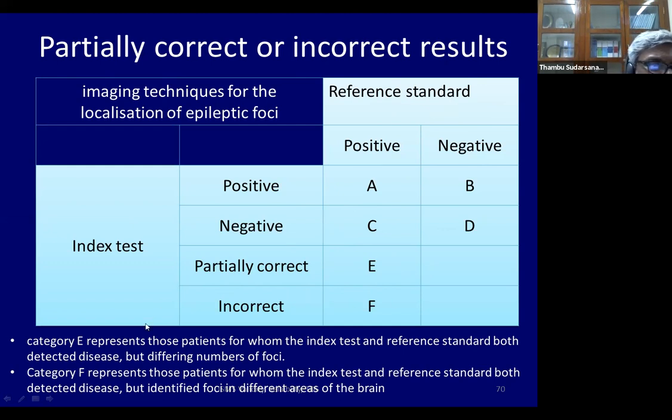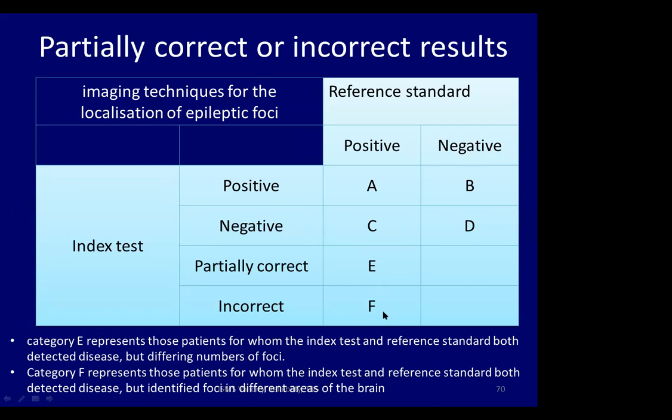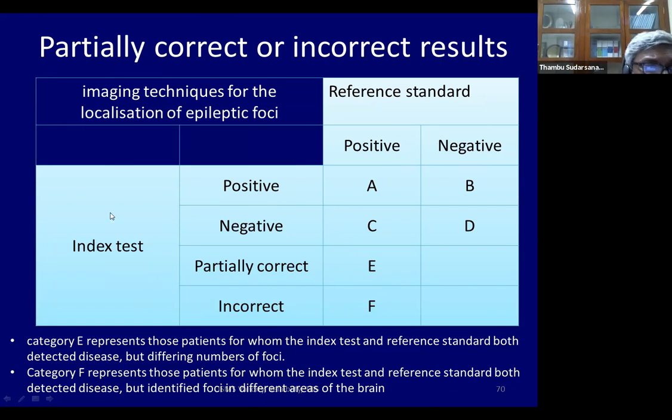Just note that difference. What about square F? Here the foci are different. So the reference standard picks up genes, let us say in chromosome 1, 2, and 3, or in different areas, whereas the index test picks it up in some other chromosome or some other area. So this is an incorrect index test. So once again, this is how you have a 4 by 2 table. So when you have partially correct or incorrect results, this is how one must actually present your data.